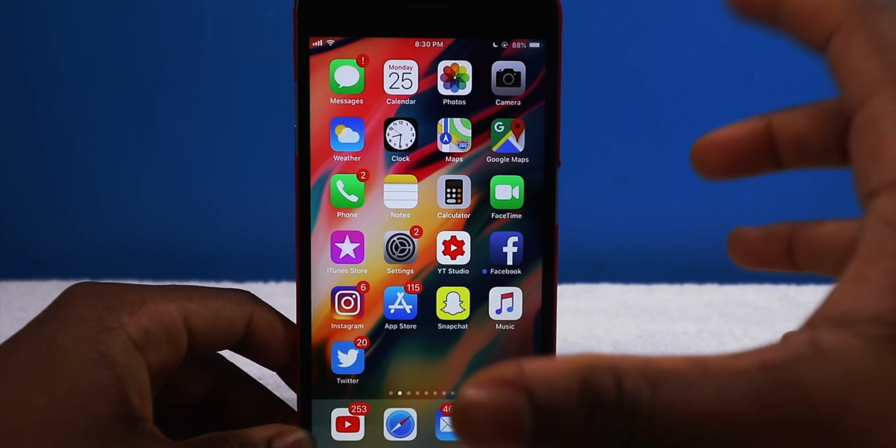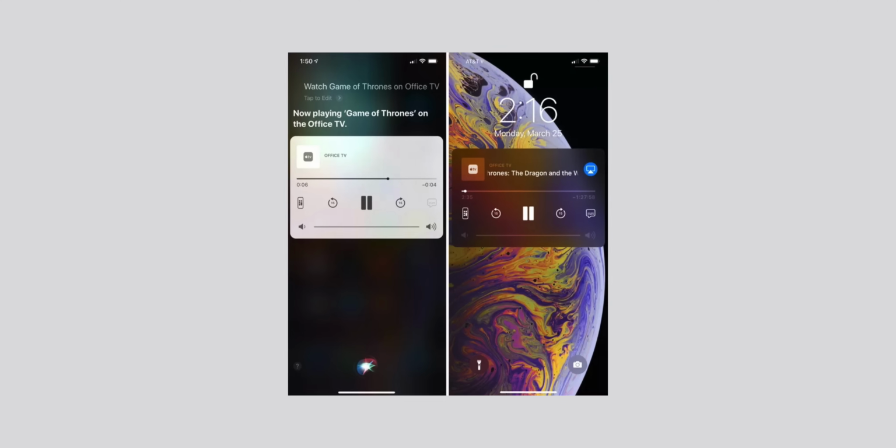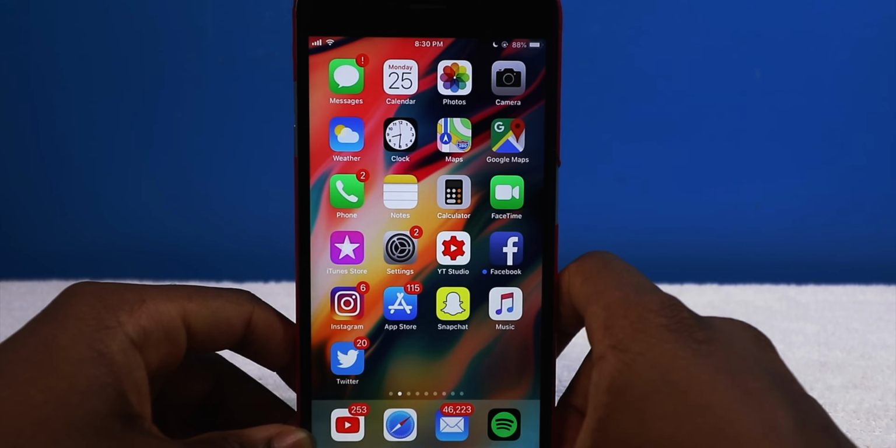Now next up, Siri has gotten a little bit smarter, so you can now ask Siri to play a show, a video, a movie, a sports game, or even a channel on Apple TV.